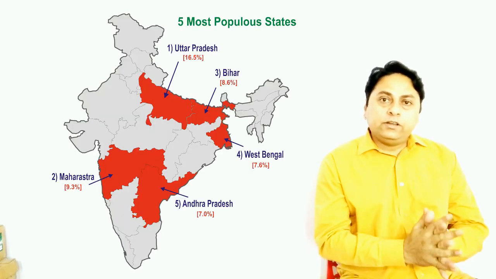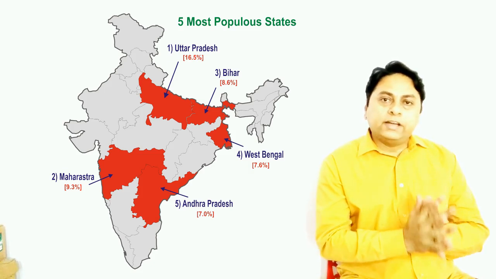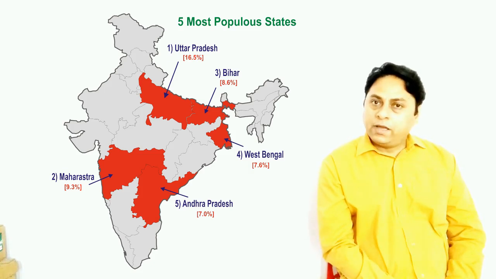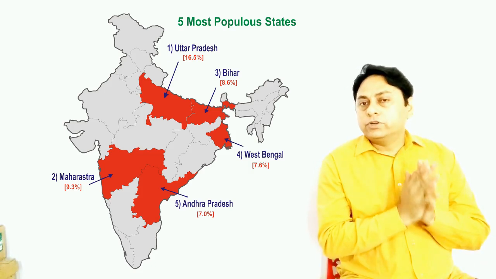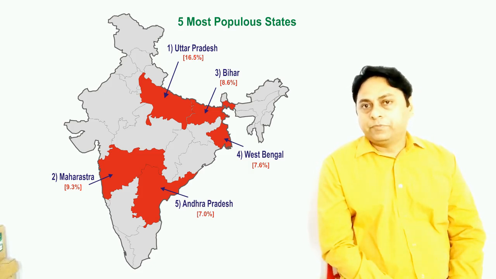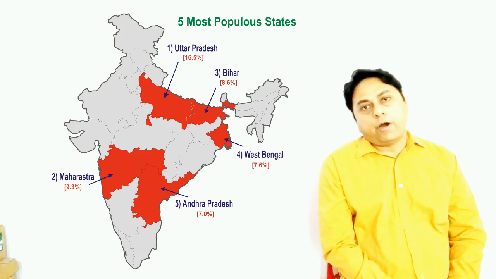Next is Maharashtra, then Bihar, West Bengal and Andhra Pradesh. So as per Census 2011, the state having the highest population was UP, followed by Maharashtra, Bihar, West Bengal and Andhra Pradesh. So these 5 states, which are the most populous states in our country, make up about 50% of the total population of our country.